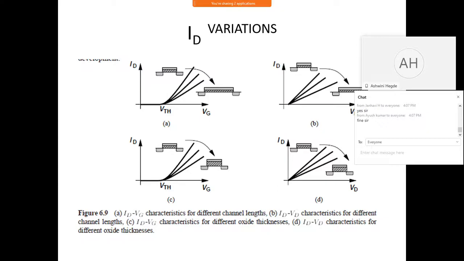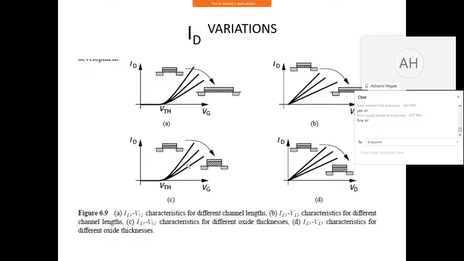When the length was 100 micron, you had 40 microampere. When we increased it to 500 micron, the current came down to 8 microampere. That's what is being shown here. If you increase the length, the current will also reduce. Correct?